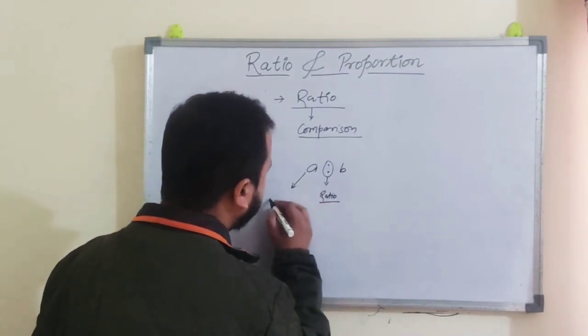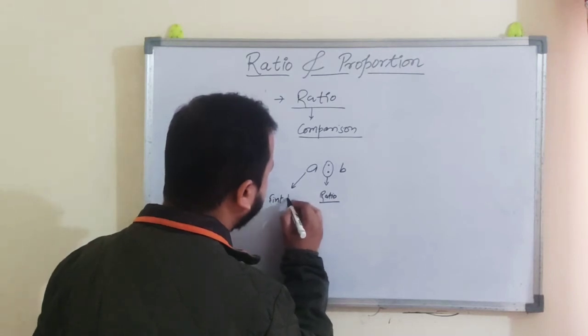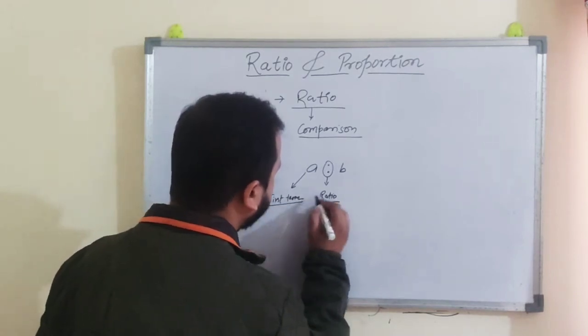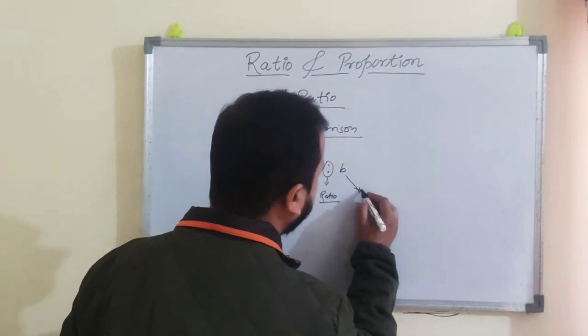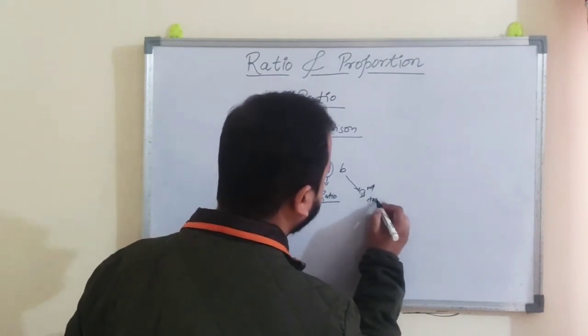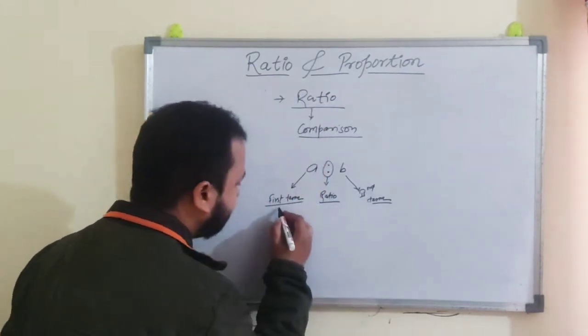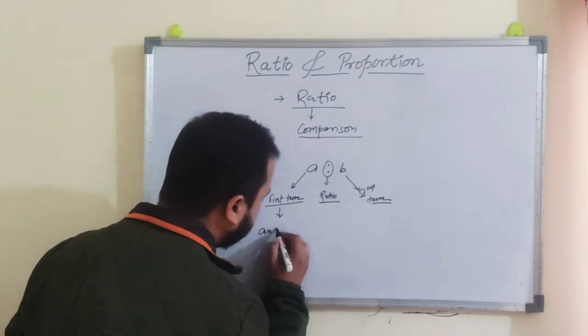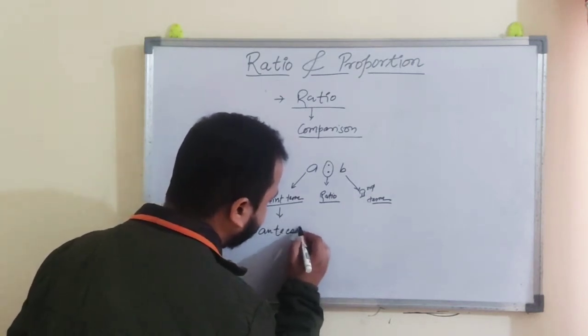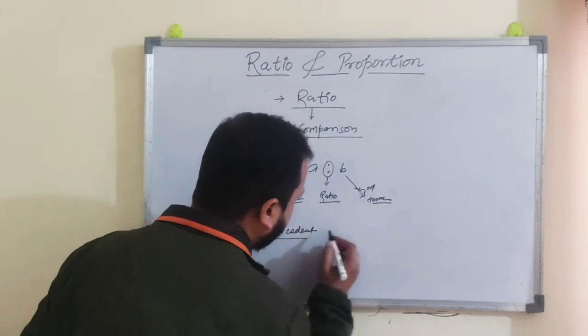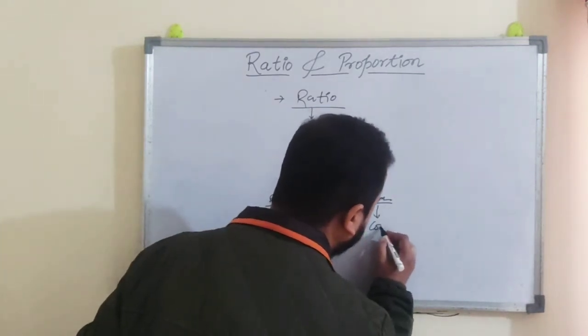This is the first term, and this is the second term. The first term is known as antecedent, and the second term is known as consequent.